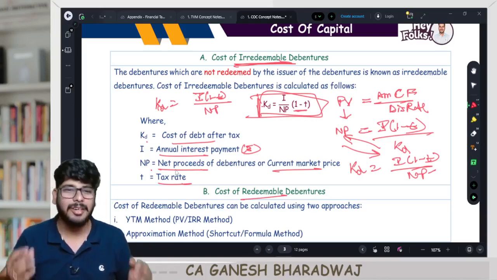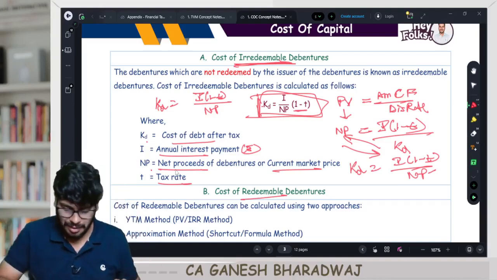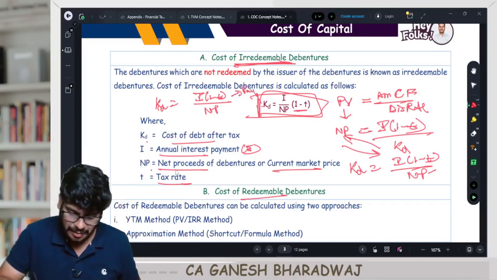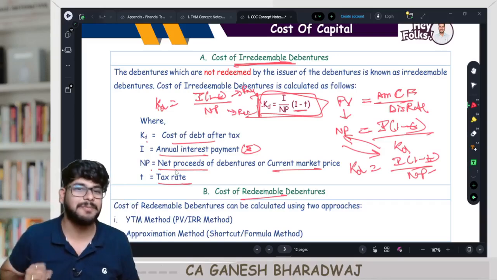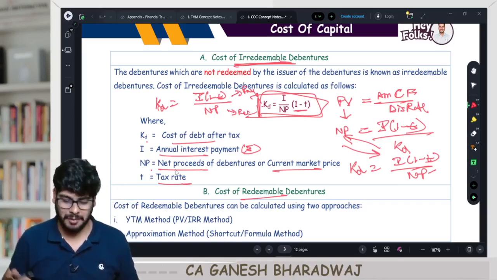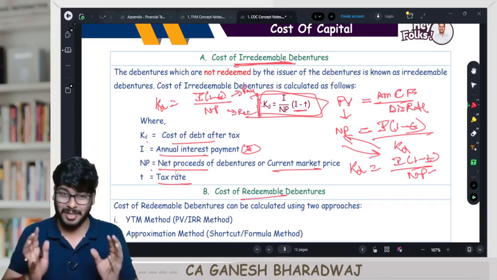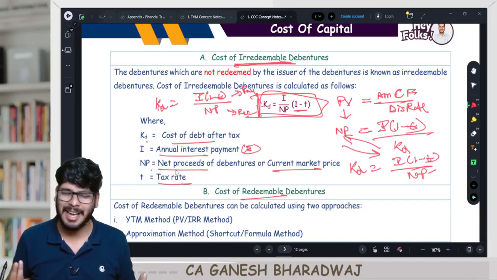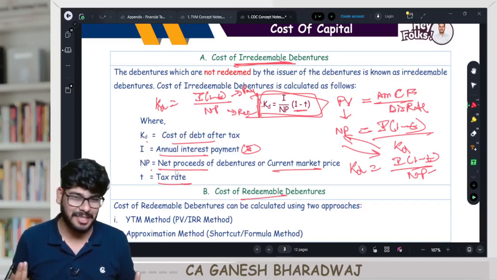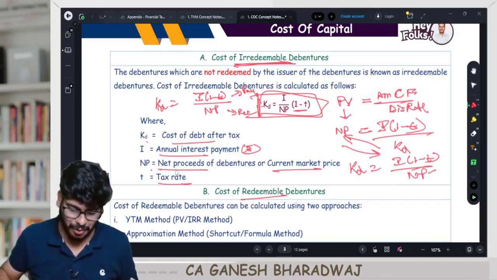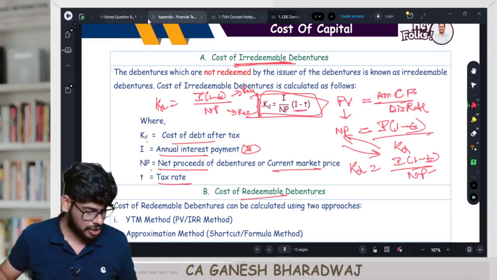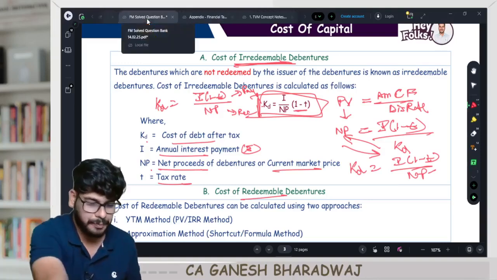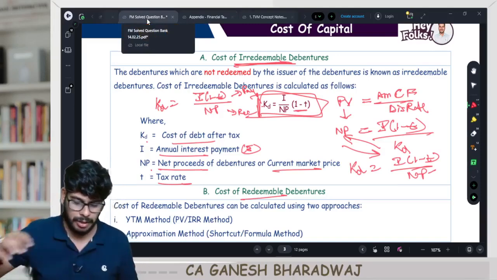Very simple. Look at this from the viewpoint of the company. What I pay divided by what I receive. From the viewpoint of the company, what it pays is interest into 1 minus T. So net of the tax cost, divided by what it receives, net proceeds. Simple logic. Clear with this, guys? As simple as that. Learn it conceptually. That's about it. Fine, guys. So on that note, shall we go and do the first question? Yes, please take your solved question bank.